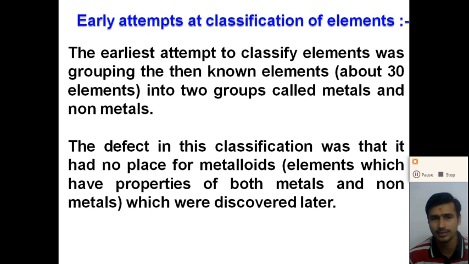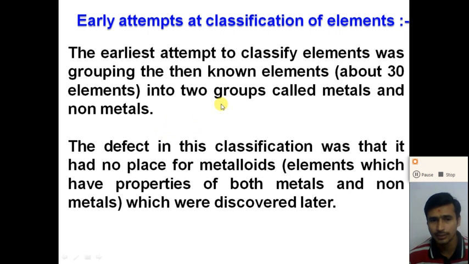So what do you mean by metals and non-metals? You know, right? In the previous chapter we discussed what we mean by metals, what we mean by non-metals, what the physical properties of the metals are, what the physical properties of the non-metals are, all those things. So earlier attempts to classify the elements grouped them on the basis of whether the element is a metal or a non-metal, because only a few elements were discovered at that time. So these elements were classified into two groups, metals and non-metals, right?